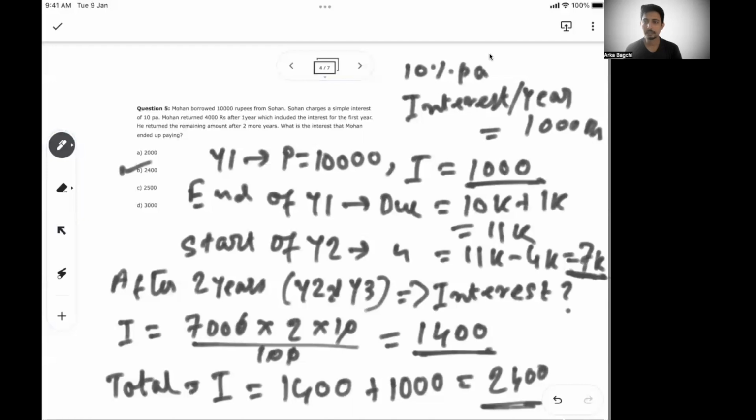Okay, the only catch is you need to remember for year 2 and year 3, your principal is 7,000 and not 10,000. Calculate the interest for year 2 and year 3 on 7,000 as principal and add back the interest generated and paid in the first year. So that's how you can solve it.